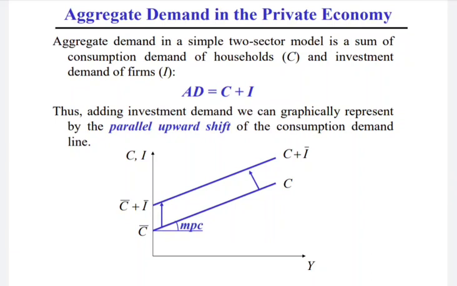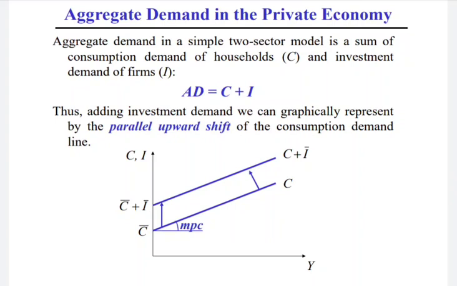AD, that is aggregate demand, is equal to C plus I. One thing we must keep in mind is that aggregate demand means aggregate expenditure of the society. Aggregate expenditure of the society is also equal to aggregate output of the society. Aggregate demand is equal to Y, that is income, that is GDP. We stated previously that Y is GDP. So aggregate demand, that is aggregate expenditure of the economy, that is actual expenditure of the economy.